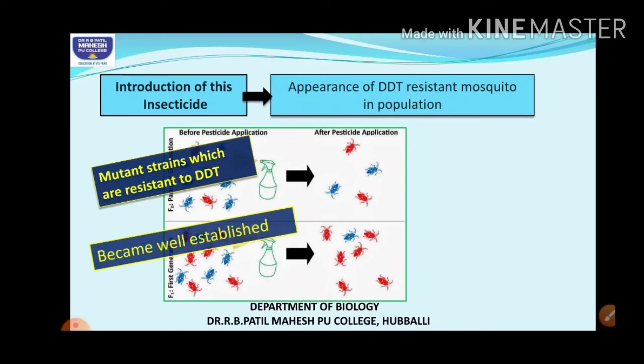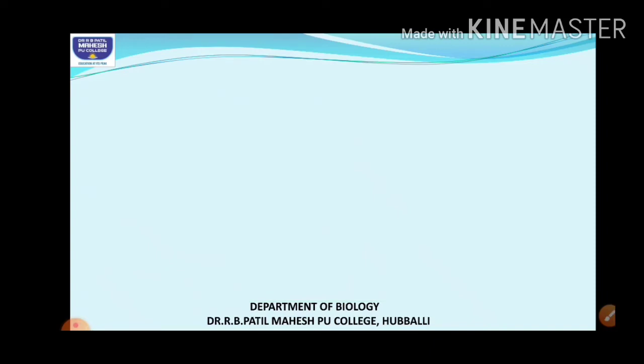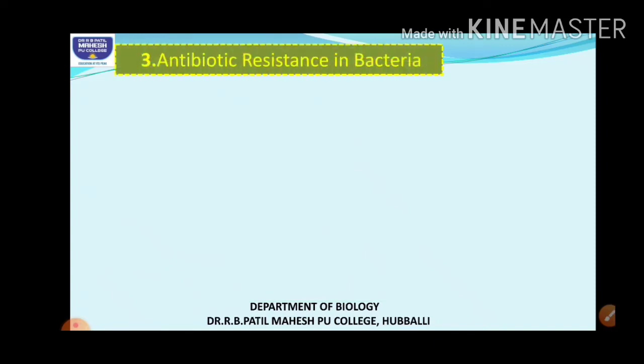Because they could survive in that particular habitat, right? And to a great extent, they replaced the original DDT sensitive mosquitoes, right? So that was one example. Next, another example we have antibiotic resistance in bacteria. So this is also a similar type of example, students.